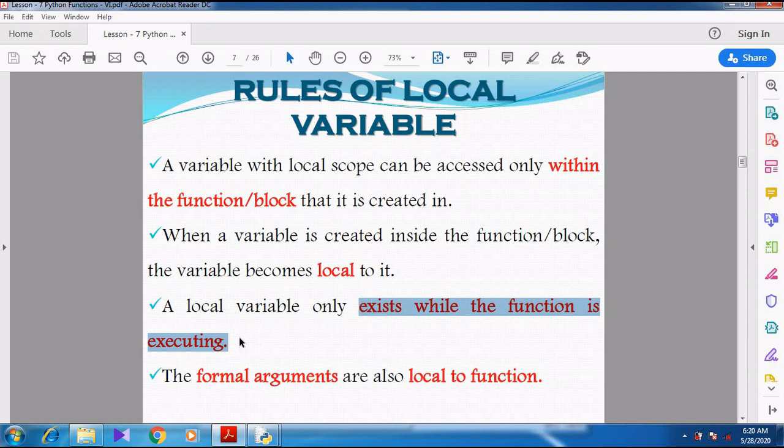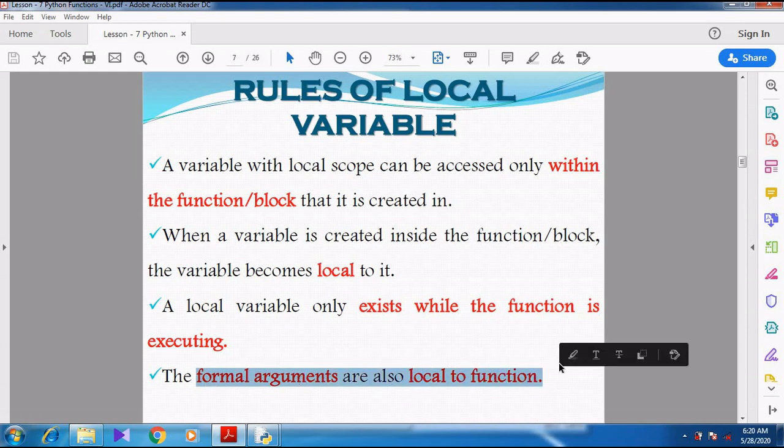It will not execute at all times. It will execute only at the time of the function and the loop. Right? Then the formal arguments are also local to the function. So whenever we create the parameters in the function definition, those parameters are called formal parameters. Those things are called formal arguments. So those parameters are also local to the function. Right? So those parameters' life is only inside the function, not outside the function.